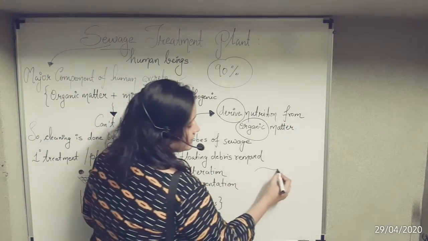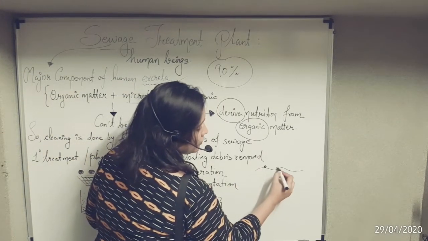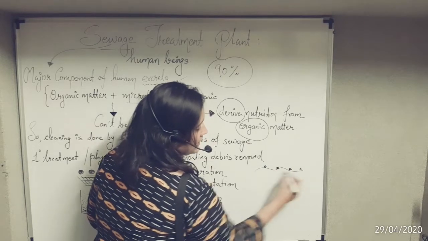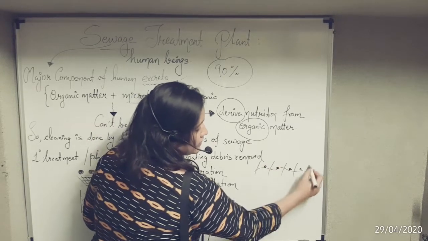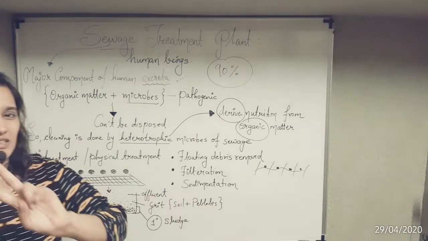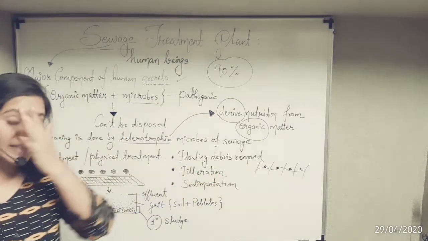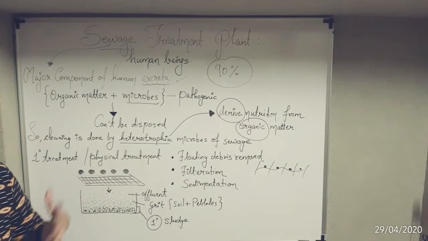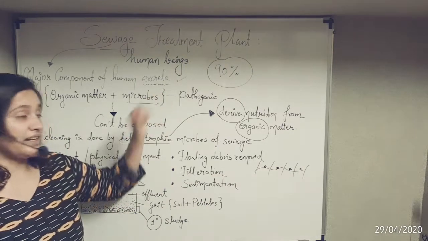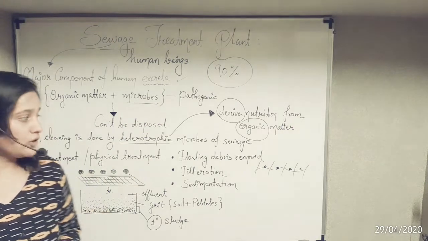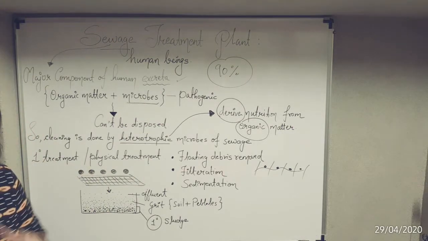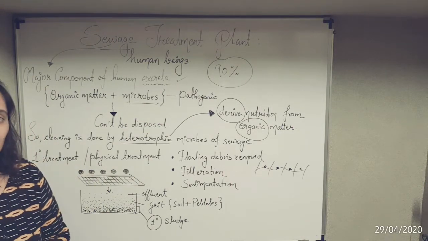For example, here the debris are floating. We'll remove it out. Then our very simple step is over. We can remove the debris easily. Second point. Now those debris which are present inside that excreta are very hard to remove. For that we have to move to filtration. That is the second point, and then sedimentation.